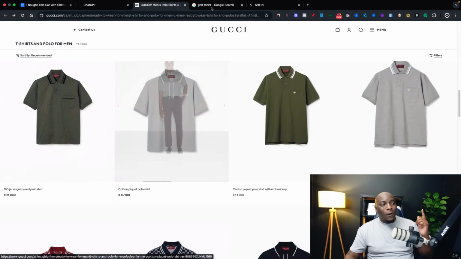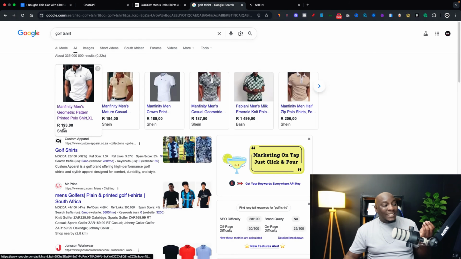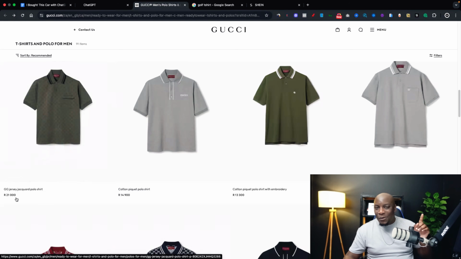But also, if you go online and just simply search and say men's golf t-shirt, you'll see that you can find t-shirts for as low as 193 rands, which is around $10.50. Now, the question is, why would someone go and buy a t-shirt for 21,000 rands or $1,000 when they can buy a $10 t-shirt? And the answer to that question is that different products solve different problems for different people. People who buy $1,000 t-shirts are not just buying them because they want something to cover their skin. They are buying them because they have got a certain ego problem that they are trying to solve.